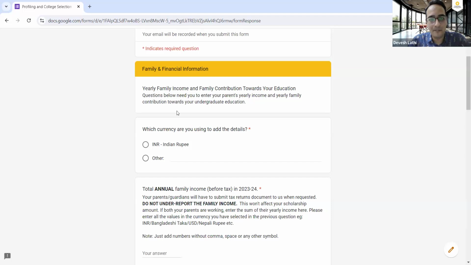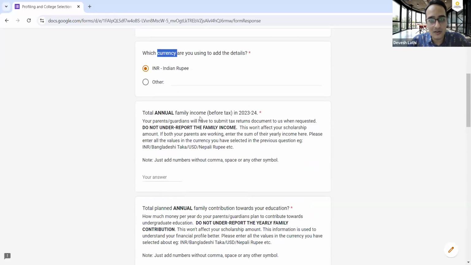Family income. Which currency are you using? I'll use INR. What is your family income? So what is your total family income in 2023-24? So last year, what was your family's income? That includes your mom's and dad's income combined. And if you live with your grandparents, and if they are also going to support you with your education, then add that income as well.